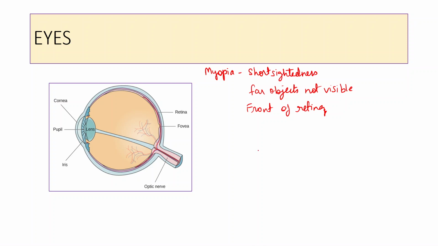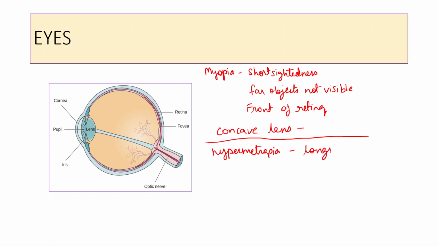So which type of lens you use to correct the problem? It is concave lens, which is used to correct the problem of myopia. Now the second problem is hypermetropia. It is also known as long-sightedness.